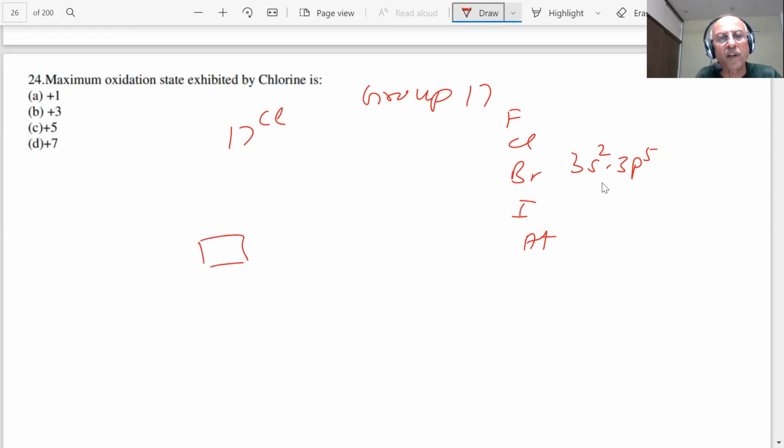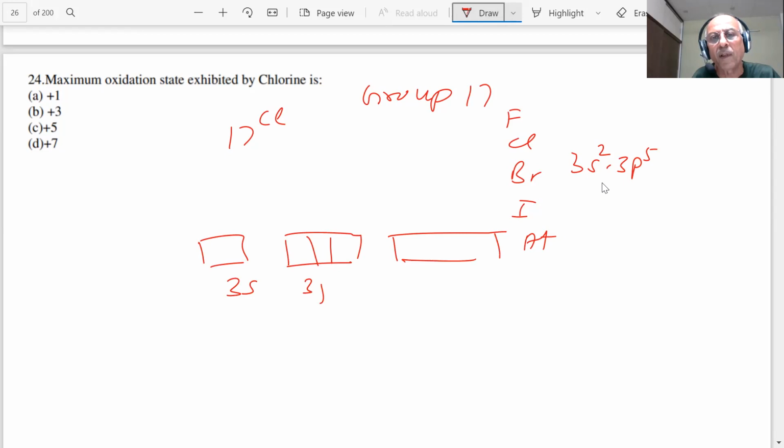If I have chlorine 3s, 3p, and you have 3d vacant, what will happen? This is your chlorine 3s2 and 3p5, the ground state.